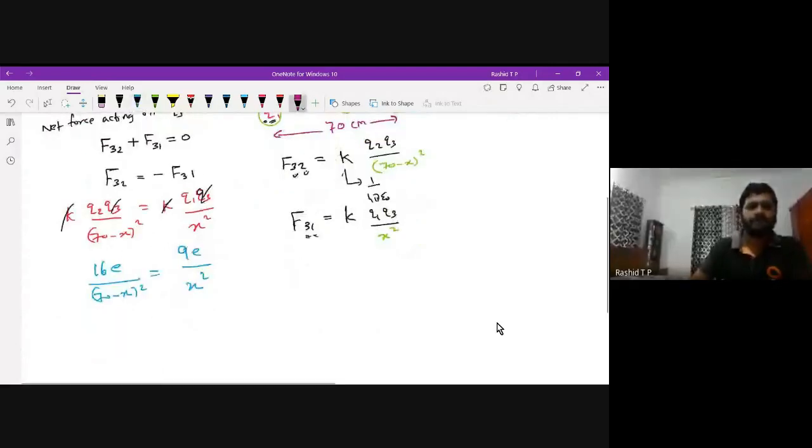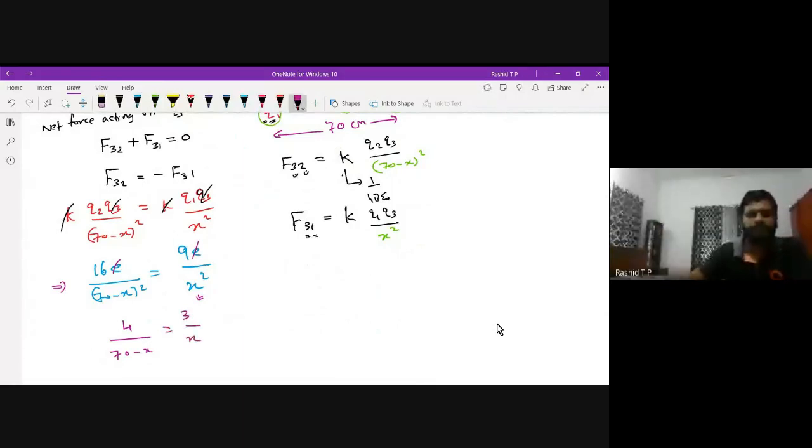From here, this E and E got cancelled. Then our aim is to find out the x. Therefore, take the square root. This will be 4. Some minus sign is there; I did not write the minus sign here, but no need to worry about it. You can remove it. The square root of this expression is 4 divided by 70 minus x, and the square root of x square is x. The square root of 9 is 3.